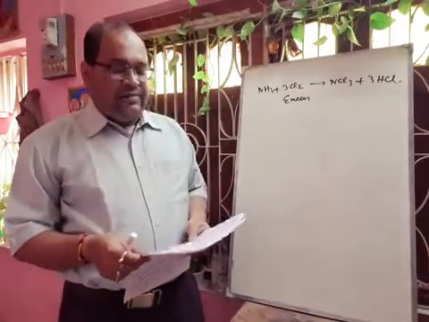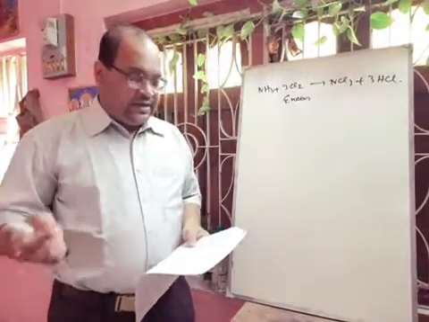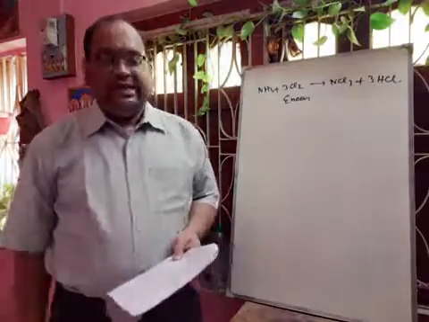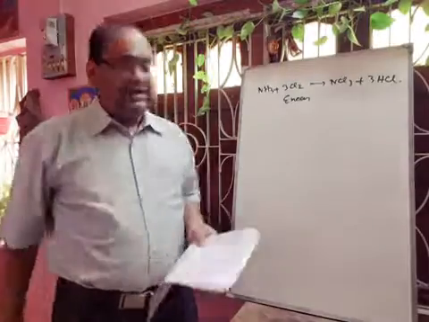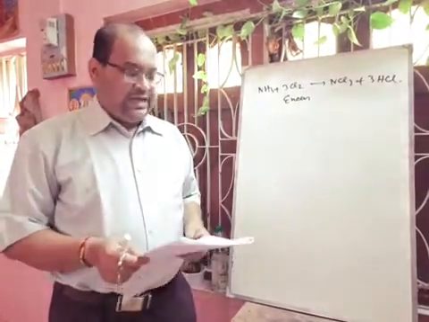Why is iron rendered passive with fuming nitric acid? When we take an iron piece and dip it into the fuming nitric acid, first there will be formation of an oxide coating, and this oxide coating prevents further action. That is why iron is rendered passive with fuming nitric acid.